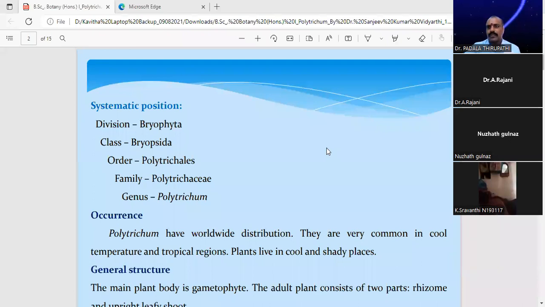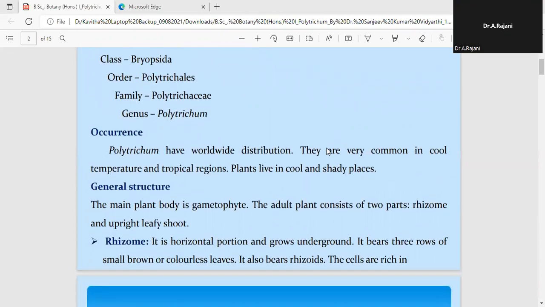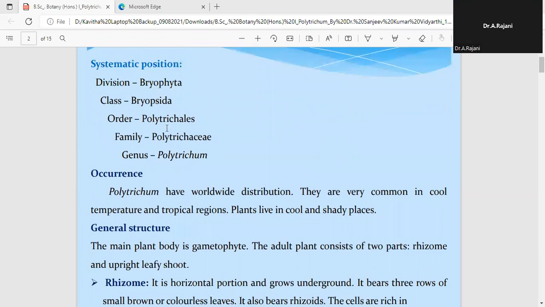Right. So we are going to cover the most important and advanced bryophytic member, which we call Polytrichum. As for classification, we call this a moss plant. Previously we called the other two, Marchantia and Anthoceros, liverworts. But Polytrichum is considered a moss plant, which is an advanced bryophytic member.